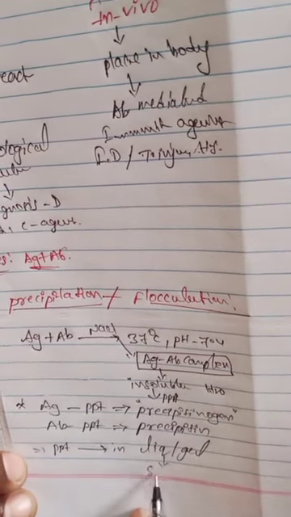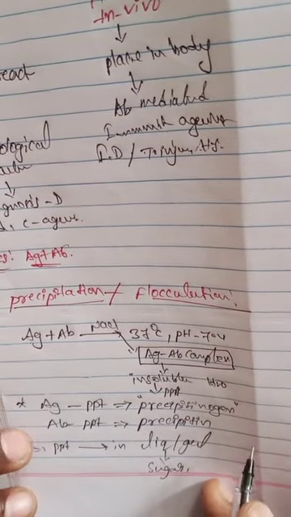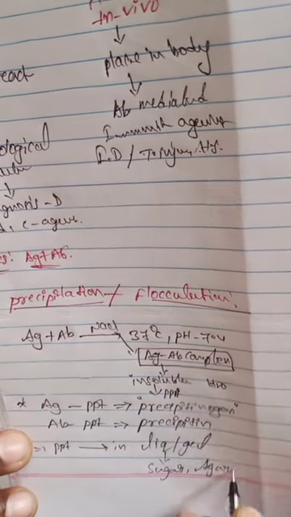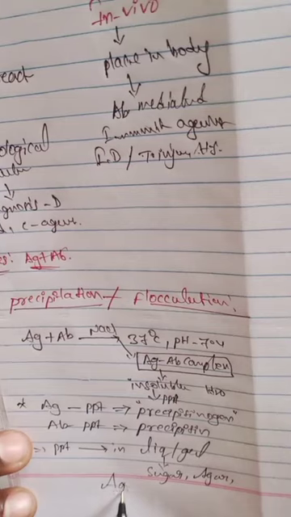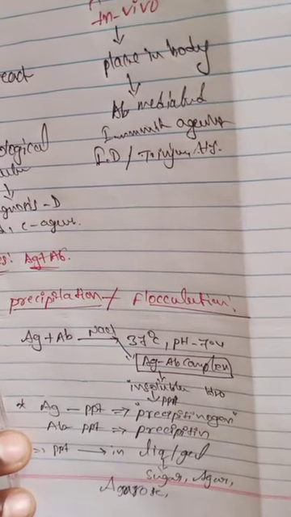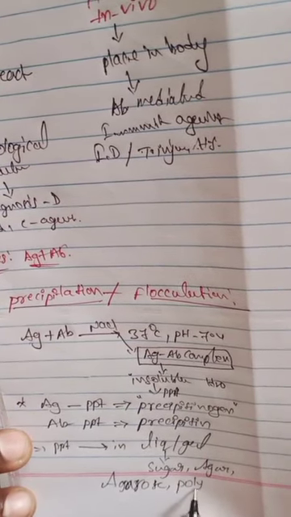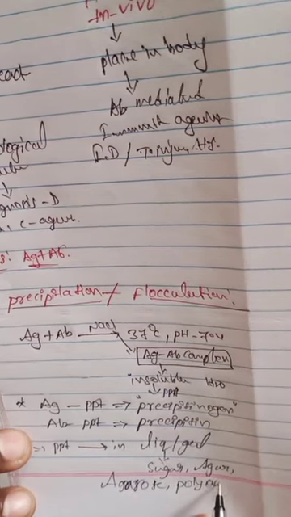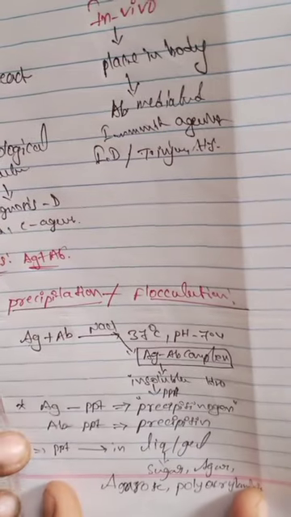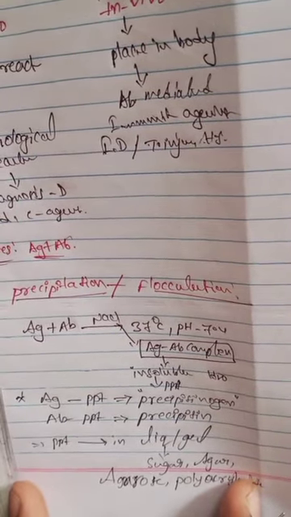Sugar liquid, agar, agarose, and polyacrylamide. These are examples of media in which precipitation occurs. So this is about precipitation.